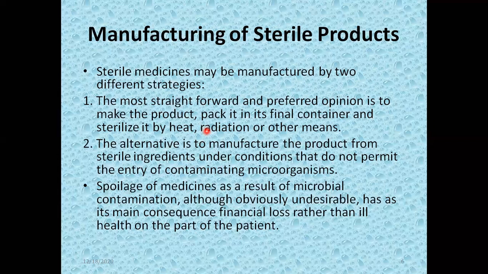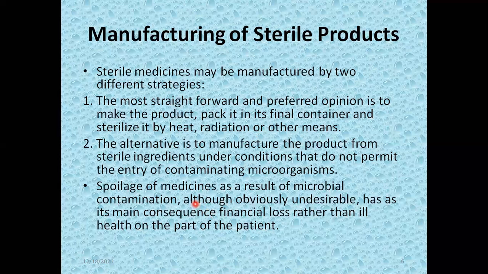The first method, the most preferred method, is that the product is made, then packed in the final container in which it is supplied to the public. Then it is subjected to sterilization either by heat, if the substance is heat resistant, or radiation, or any other suitable means if the substance is heat sensitive. However, the second, alternative method is also there. All the ingredients used in the formulation of the product are individually made sterile, and then they are mixed under a tidy situation so that there is no entry of microorganisms from outside. So these are the two methods.